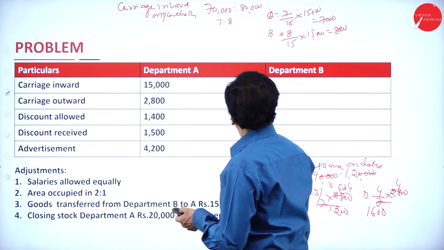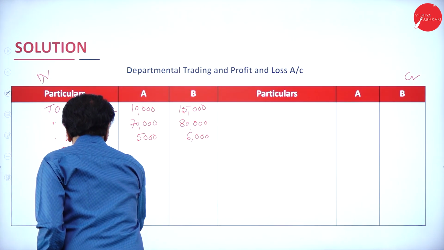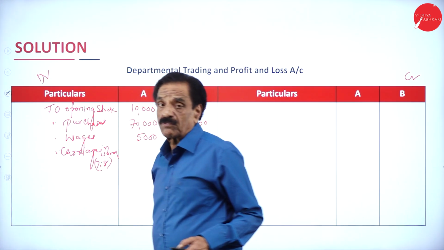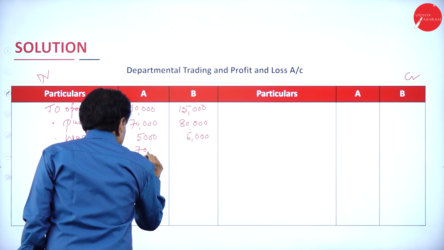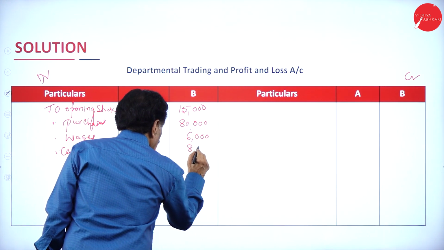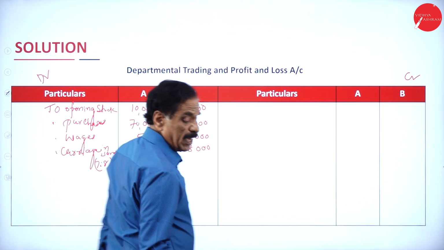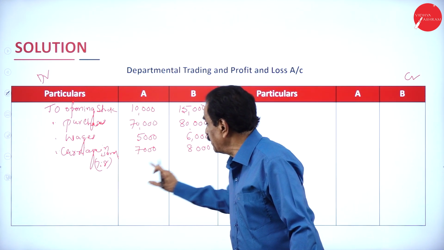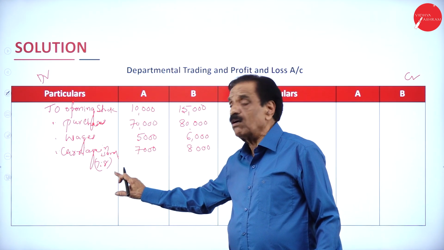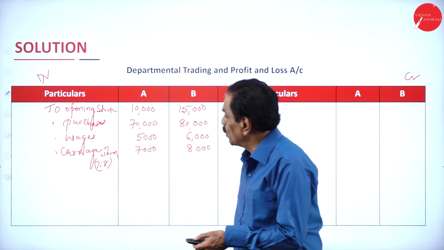Carriage inward is in the ratio of 7:8. Totally we have got 15,000. 7,000 goes to A department, 8,000 goes to B department. So they are in the ratio of 7:8. We divided 15,000 in the ratio of 7:8. Then coal, gas, water is there.